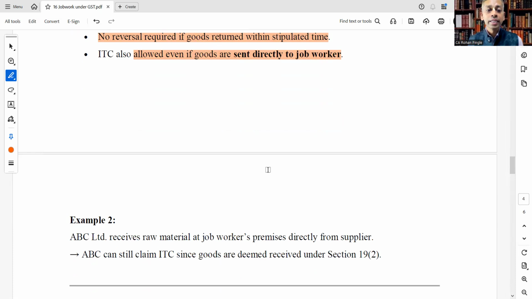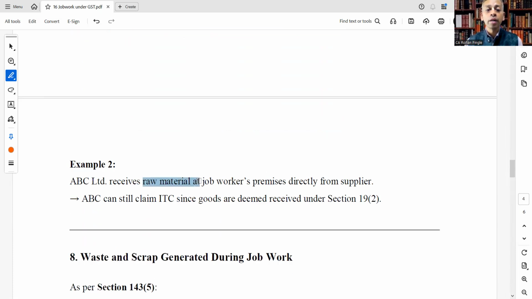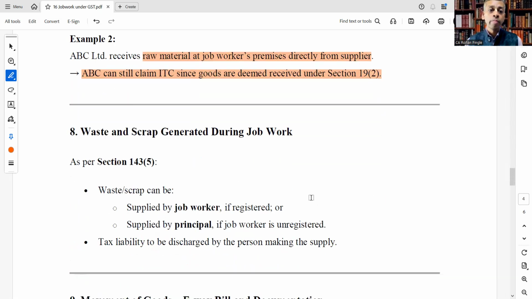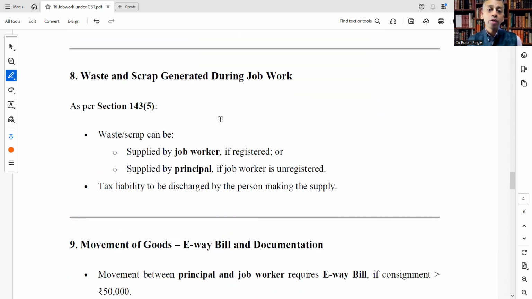Okay. Let's see an example. ABC Limited receives raw material at the job worker's premises directly from the supplier. ABC can still claim ITC since goods are deemed received under section 19 subsection 2. So ABC Limited can still claim ITC on that particular raw material since the goods are deemed received under section 19 subsection 2.